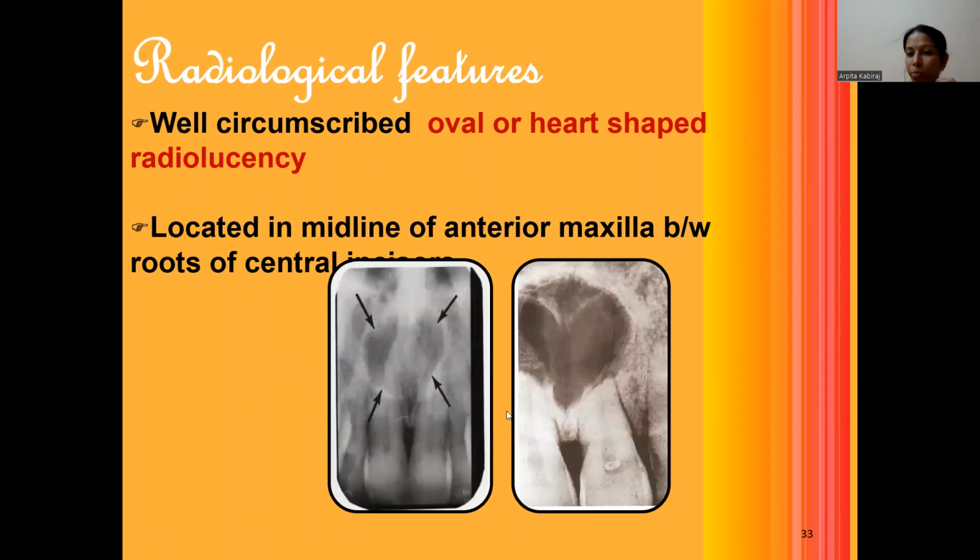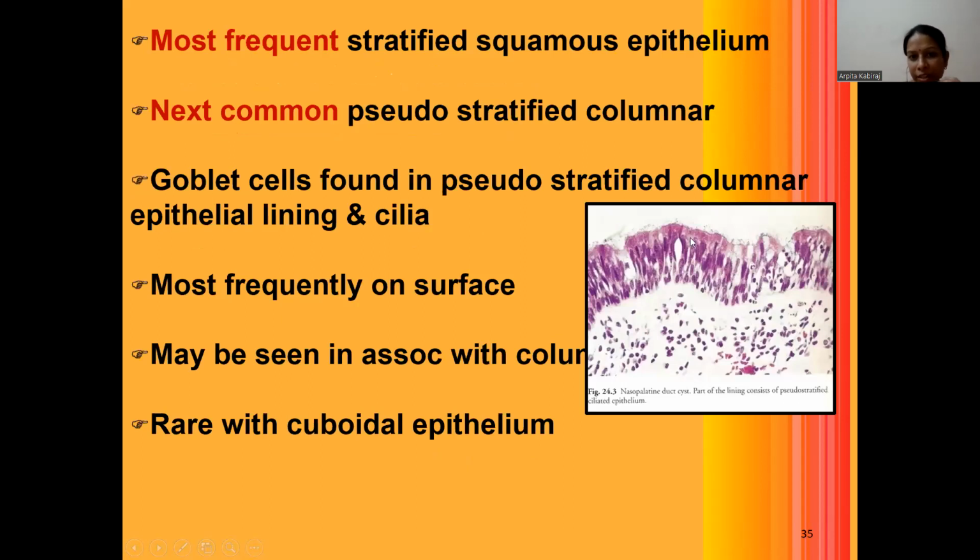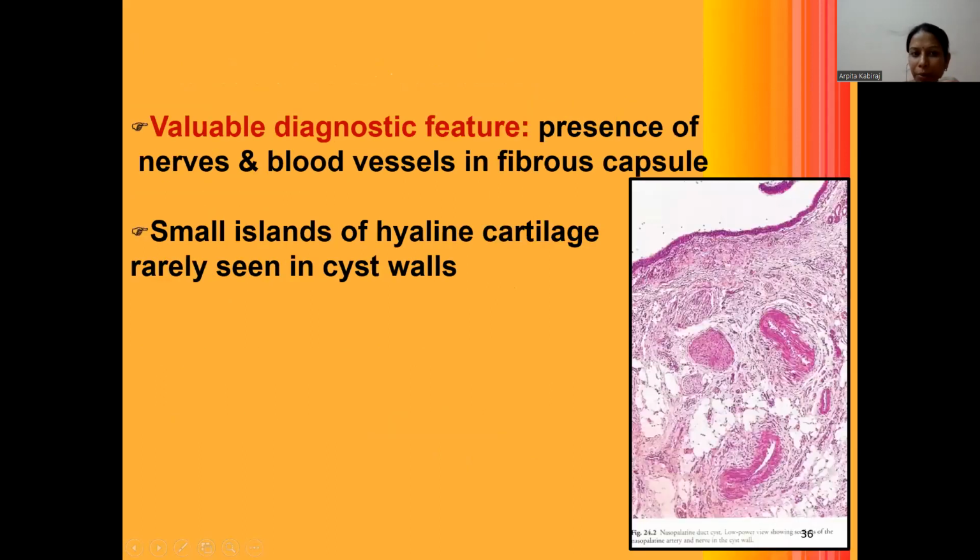Radiological features: the main feature of the radiological appearance is an oval or heart-shaped radiolucency. That is the characteristic feature. Histopathologically, the epithelium may be stratified squamous or pseudostratified, cuboidal or columnar in shape, and flat epithelium may also occur in combination. Most frequently it is stratified squamous. However, there can be pseudostratified epithelium. Goblet cells are present in between, mostly on the surface. Rarely, cuboidal epithelium is seen.